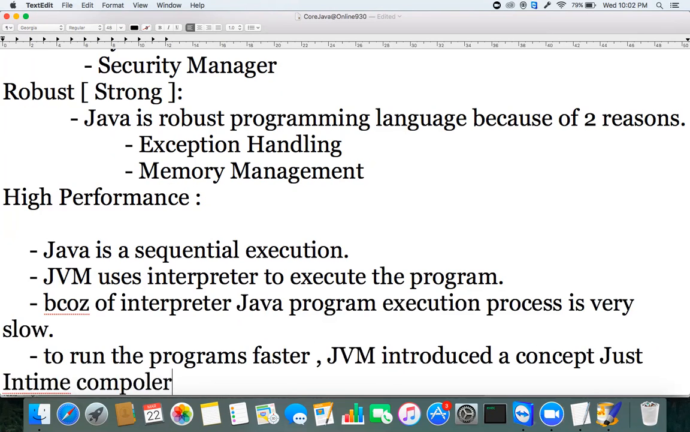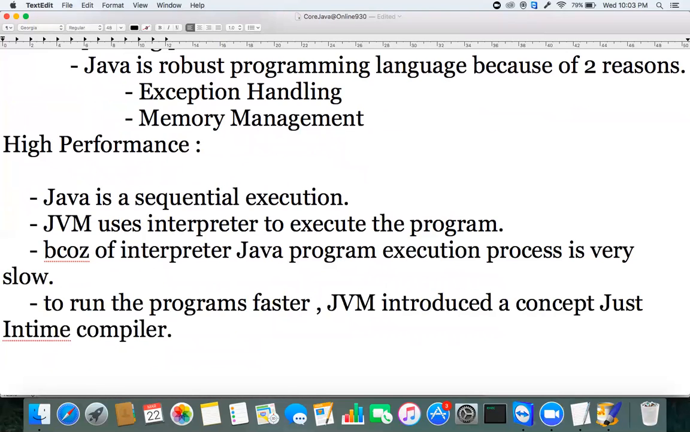Just-in-time compiler, meaning it will maintain some buffer kind of thing internally to make it faster. First time it will take some time, but from the second time onwards it's going to maintain the data in the cache, and push the data from the cache, not from the original storage location. So initially JVM execution is very slow because of the interpreter. To make it faster, they introduced a concept called just-in-time compiler, in short, JIT.